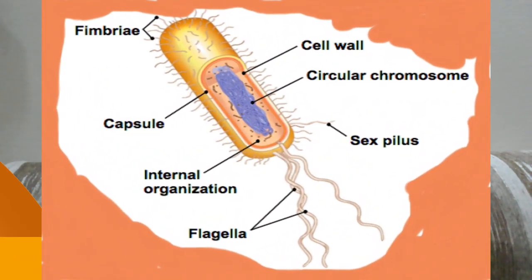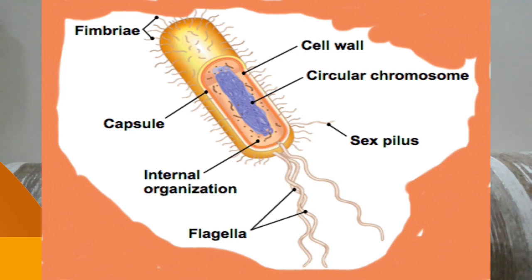Now look at this figure. Pili are hair-like, long, thick structures. They are always less in number. On the other hand, fimbriae are large in number, small in structure, and thin. They are made up of different proteins. The function of the fimbriae is to help in attachment of the bacteria to some other surfaces or bacteria. They combine with the bacteria to form a colony with the help of these fimbriae.